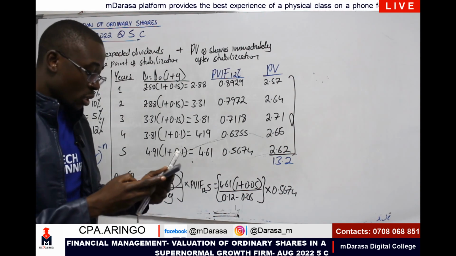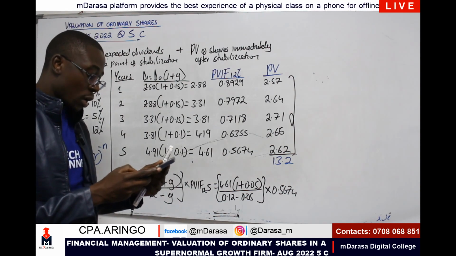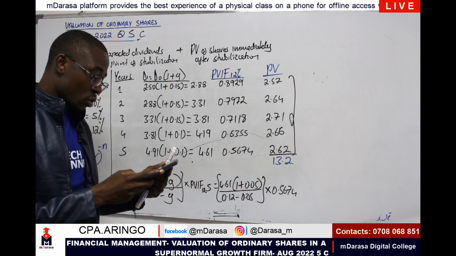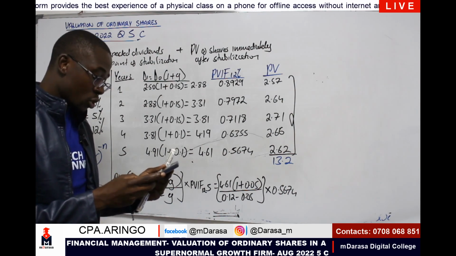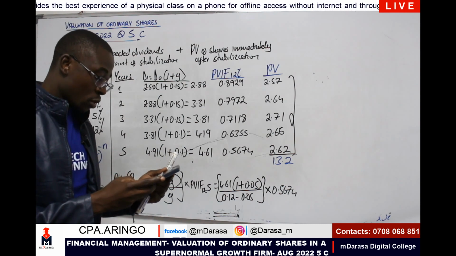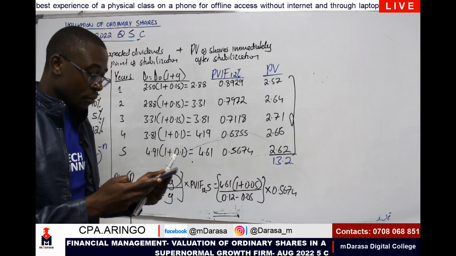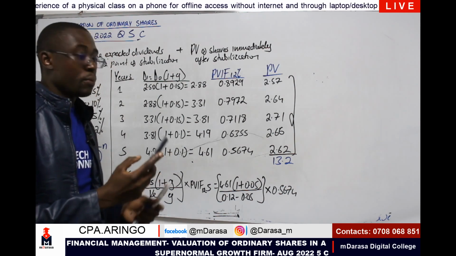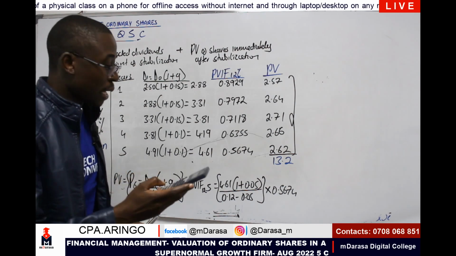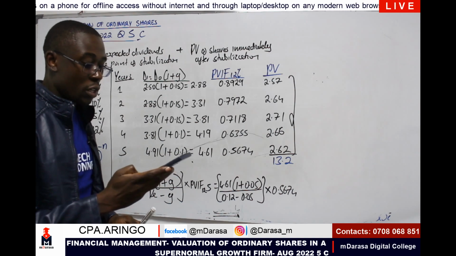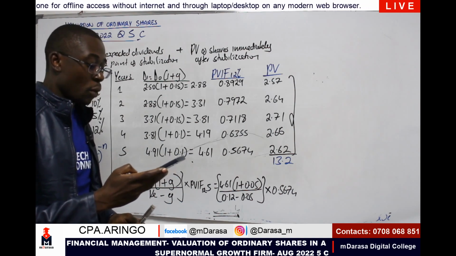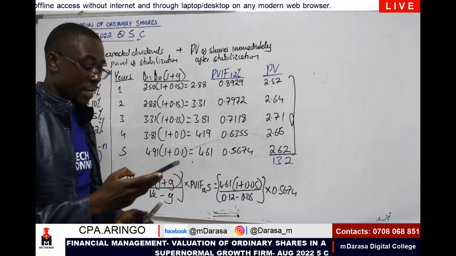So what will you be having? I should be talking of 4.61 times 1.05, divided by 0.12 minus 0.05. I'll be having 69.15. We multiply by 0.5674 to give me 39.23.